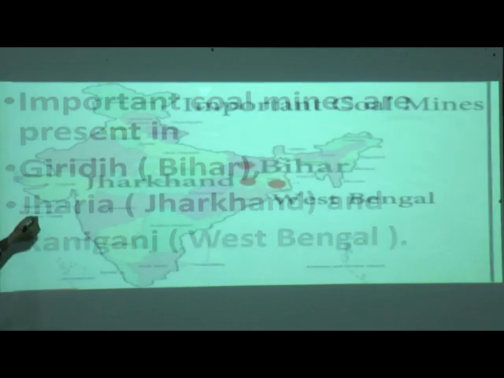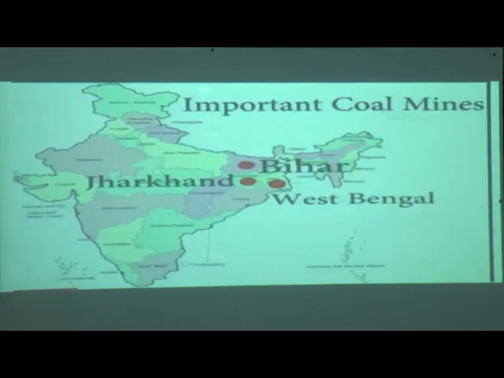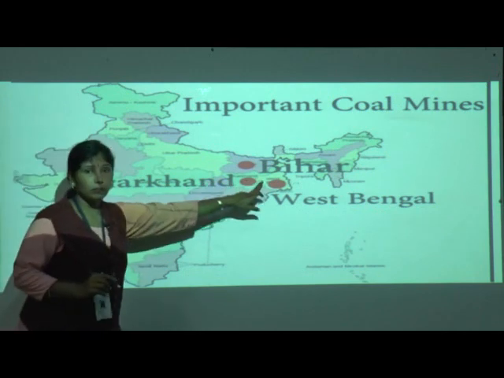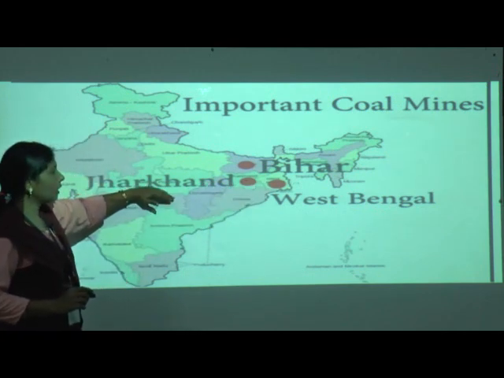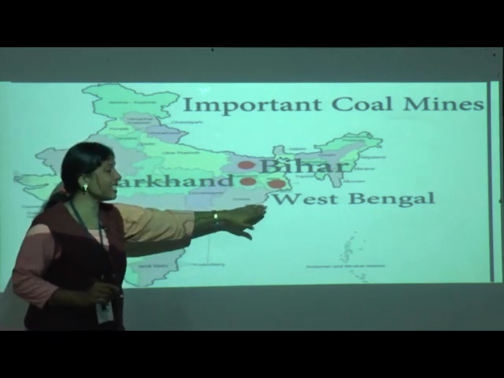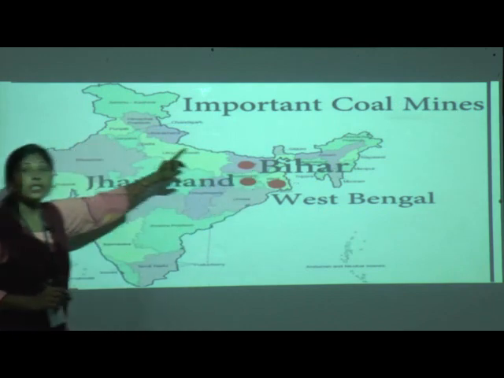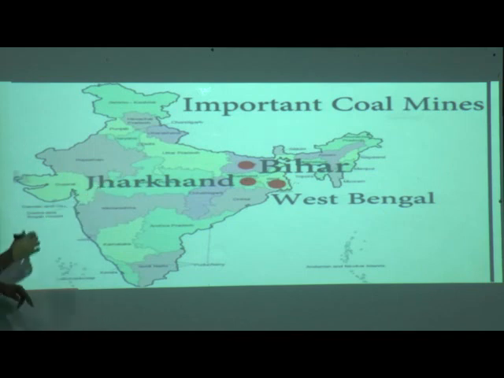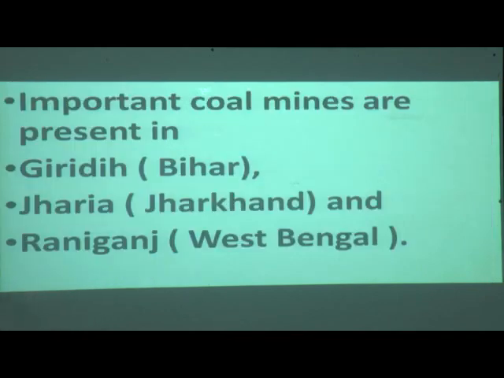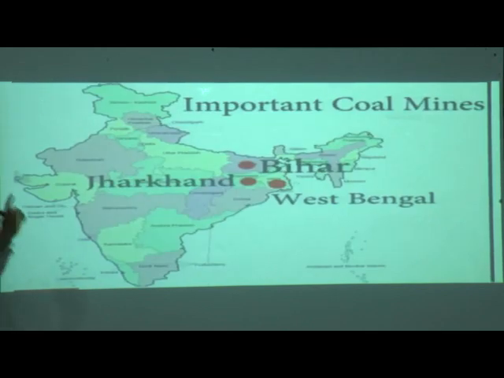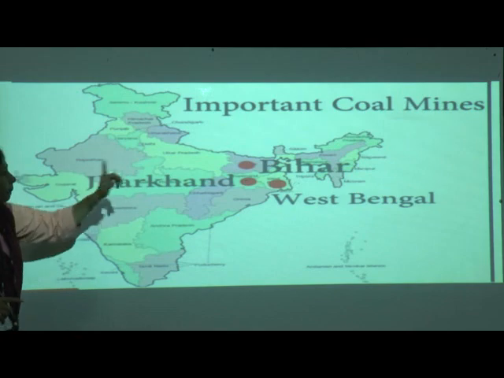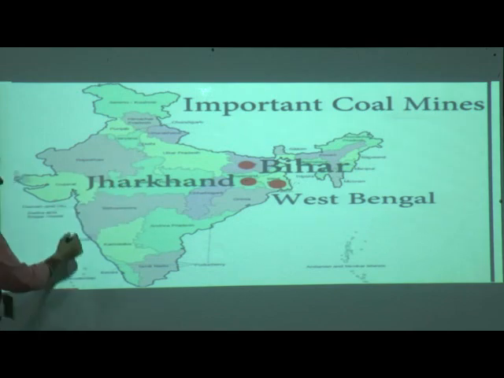Okay, very good. Now go further. These are the places in Bihar, Jharkhand, West Bengal. West Bengal means Raniganj. Very good. Bihar means Giridih. Jharkhand means Jharia. These are the three places where we can find the important coal mines. I have shown them on the map: Bihar, Jharkhand, West Bengal.